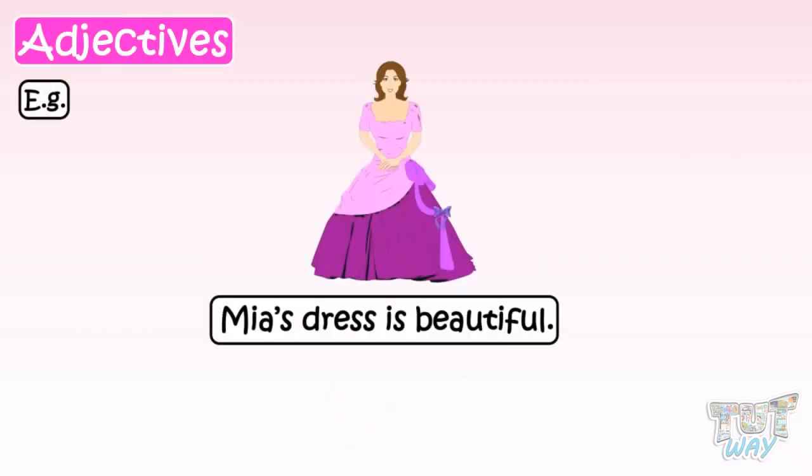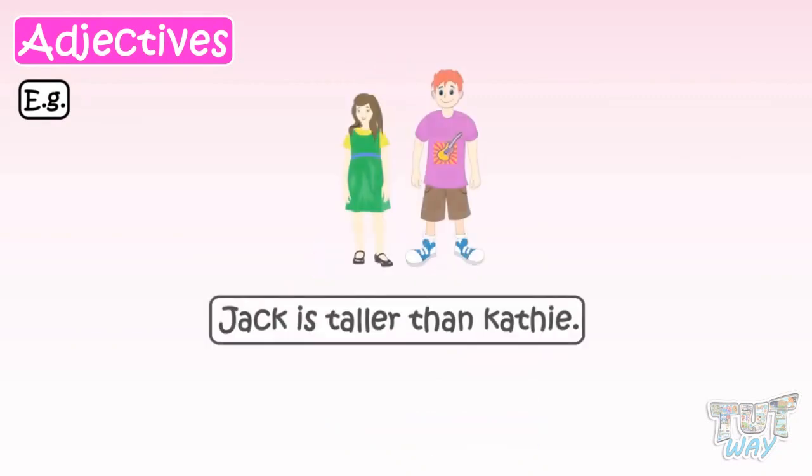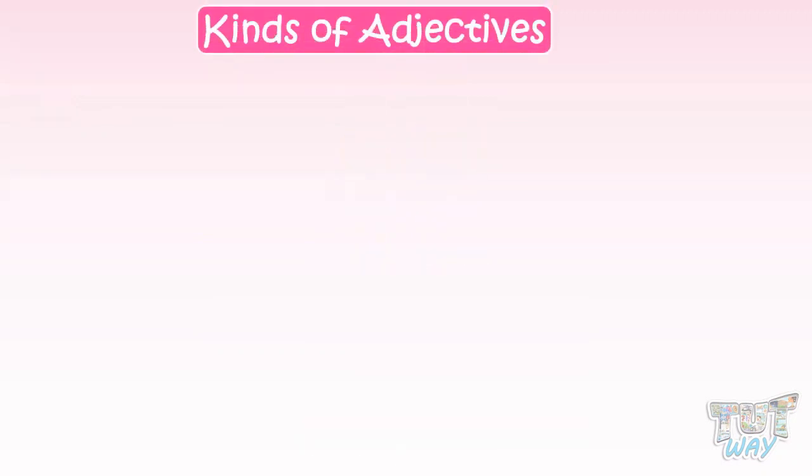For example, Mia's dress is beautiful. Here, beautiful is an adjective. Jack is taller than Kathy. Here, taller is an adjective. Now let's learn about kinds of adjectives.